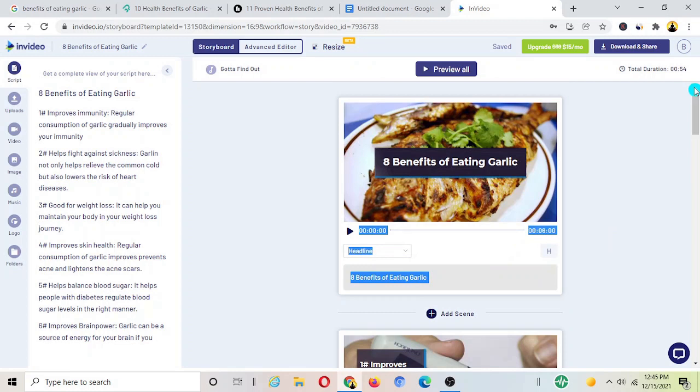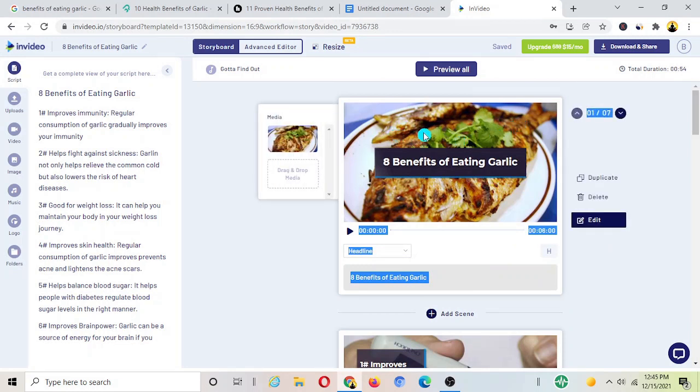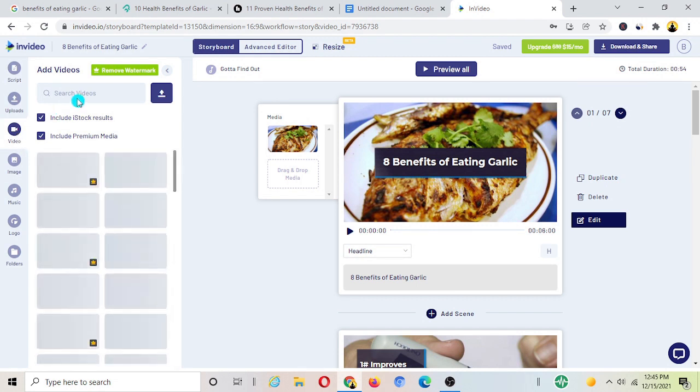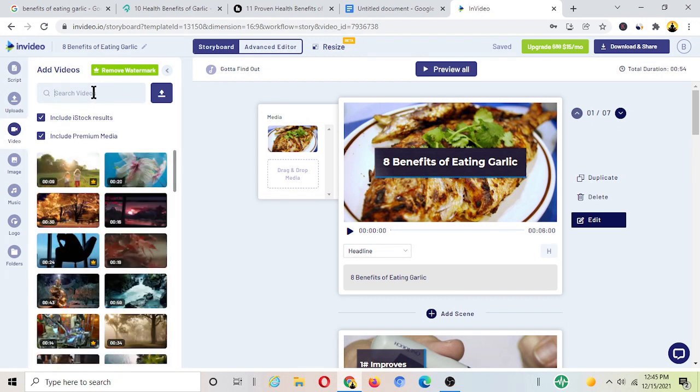Let's change the picture. Let me show you how to change the pictures here. Okay, so this one, the main title one, "8 Benefits of Eating Garlic." What you have to do here, to the left side you've got image and video. You have to go to the video section here, and then in the search section you just type, let's say, garlic.